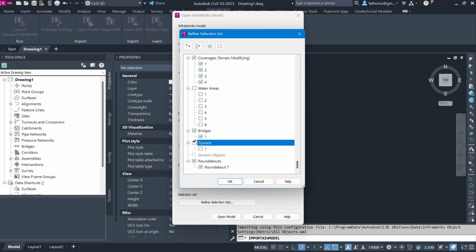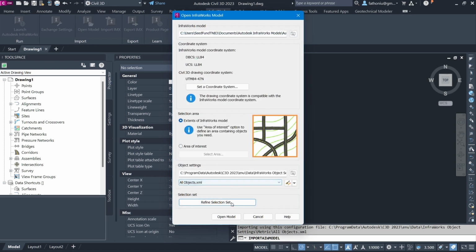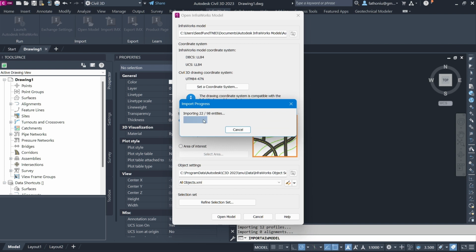Or if you want to have the idea on which section requires the tunnel, then you can add this one. Roundabout here, then okay, after that we open model. So you can see here there are 90 entities transferred from InfraWorks. Okay, so we just wait for a while until everything is transferred.